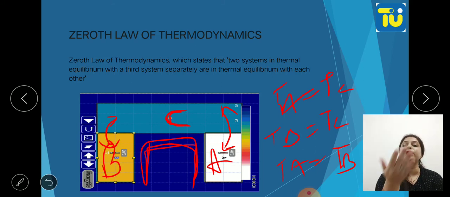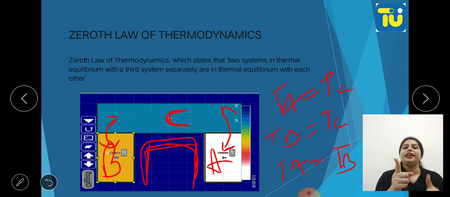This is what the zeroth law of thermodynamics basically says. Means there are two persons, 1 and 2, and they are friends with a third common person. So they have one mutual friend. So by that time they both become friends too. Okay, so 1 and 2, two persons have a common friend, so they will be friends too.